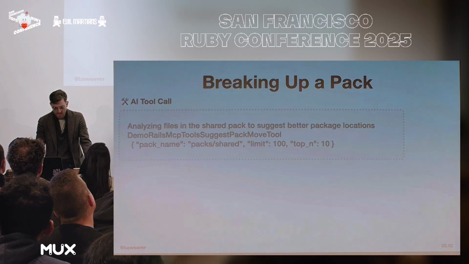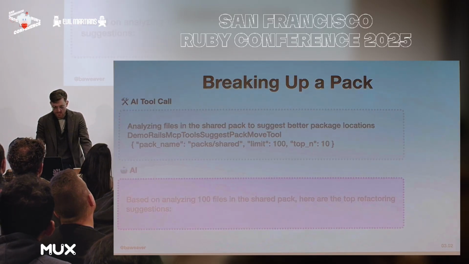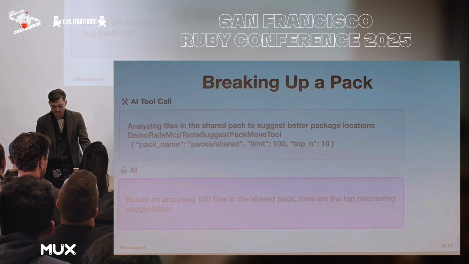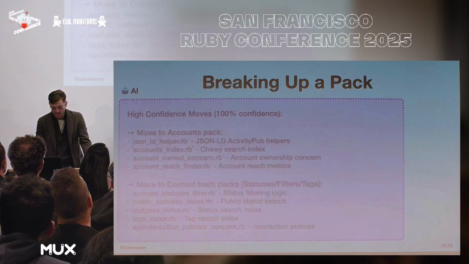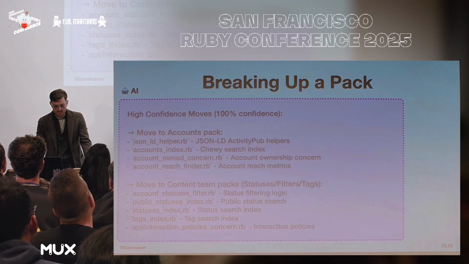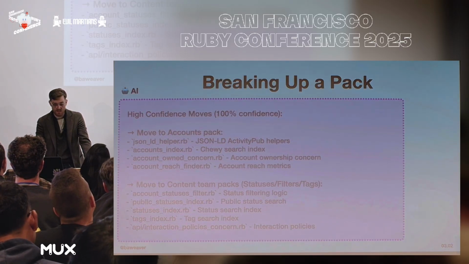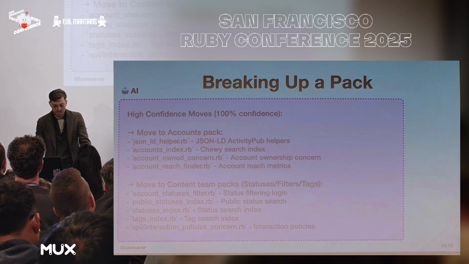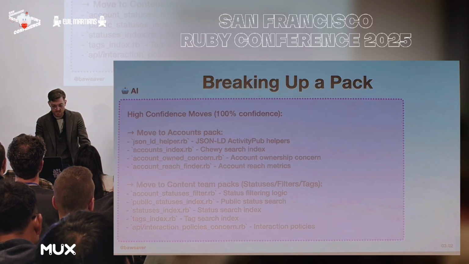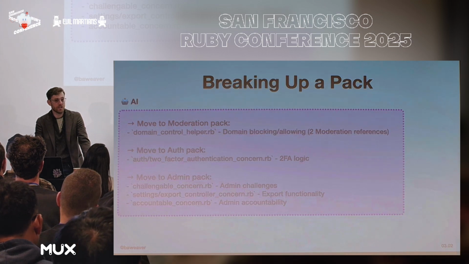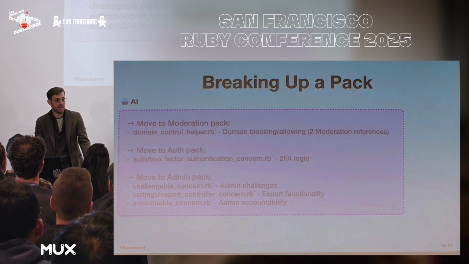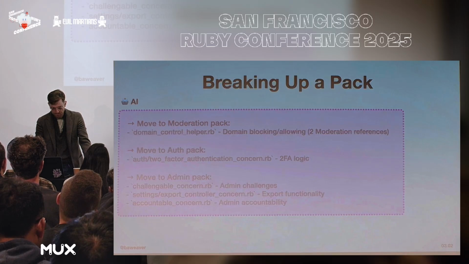Now, from here, AI can help us make some of those breaks by suggesting where we should start. And remember, this has a limit because of pagination, and you will blow the context really fast. So for high confidence moves, it might say something such as, hey, there are a bunch of things with accounts in here, and maybe an LD helper. Maybe there's some stuff around content filtering or content teams. Maybe these should go into the moderation pack. Maybe these should go into authorization. And the rest look fairly reasonable. You could use this to even make a checklist and say, okay, AI, go fix that for me. I'm not going to get into that part, but you very easily could.